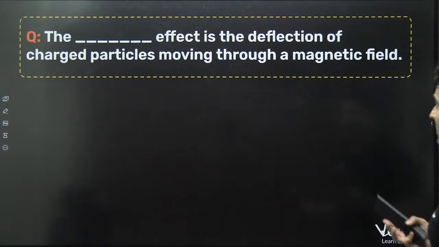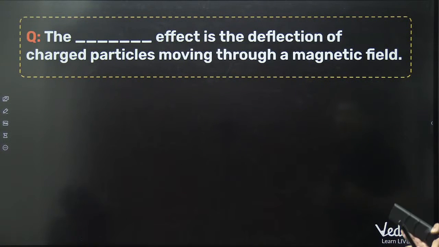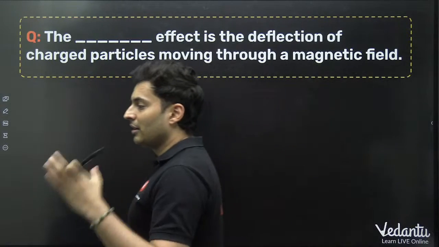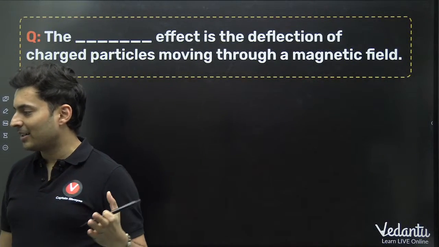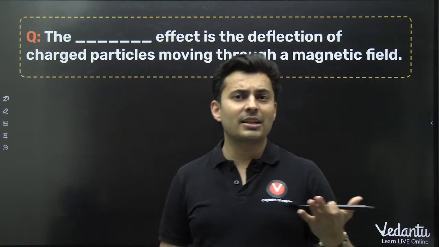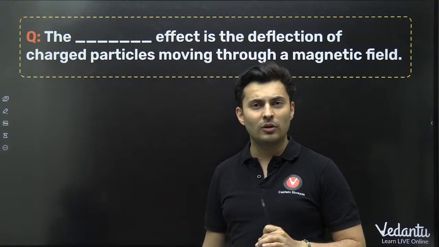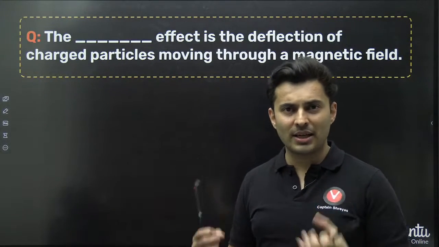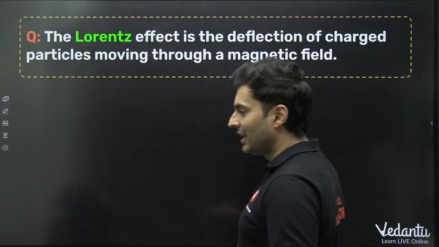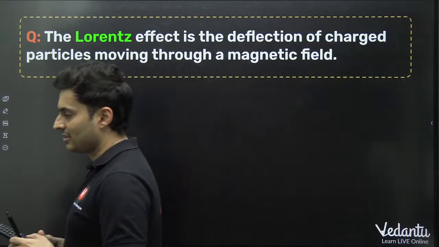The dash effect is the deflection of charged particles moving through a magnetic field. Which effect is the cause of the deflection of charged particles which go through a magnetic field? Whenever a charged particle goes through a magnetic field, the force it experiences is QV cross B, and if there is an electric field, then there is a plus QE force also. So these forces together, what are they called? They are just called the Lorentz force. Hence the answer is Lorentz.